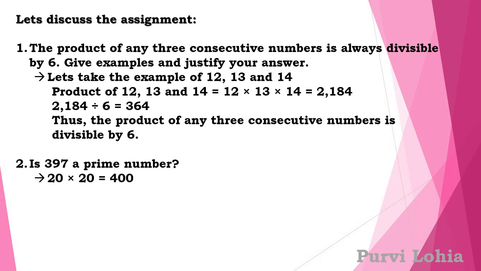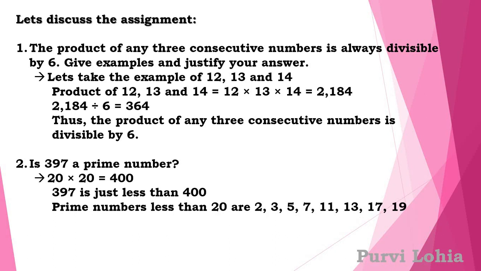So 400 is just greater than 397, right? So we will take 20 as the number. So prime numbers less than 20 are 2, 3, 5, 7, 11, 13, 17 and 19. We take 20 because the square of 20 is 400.